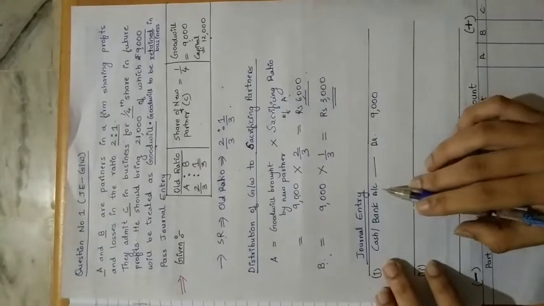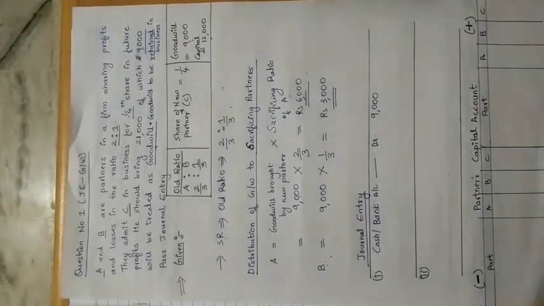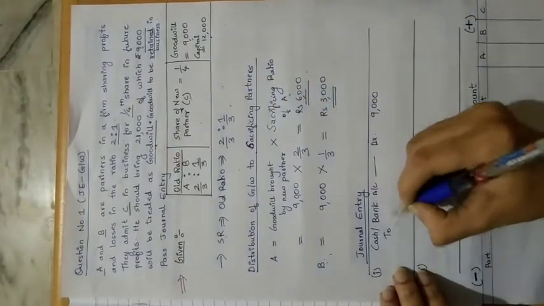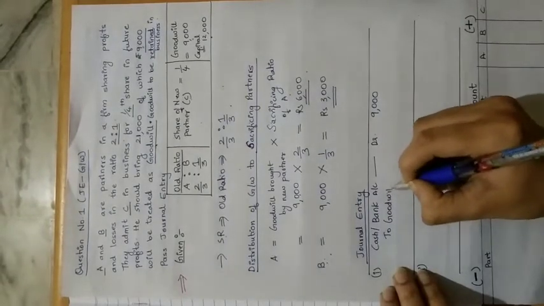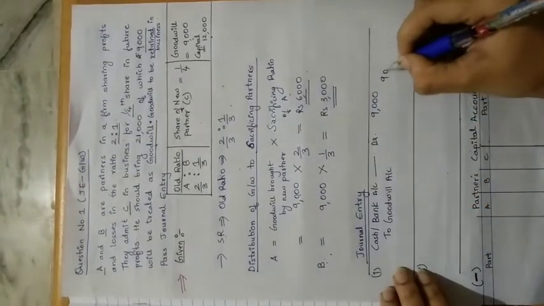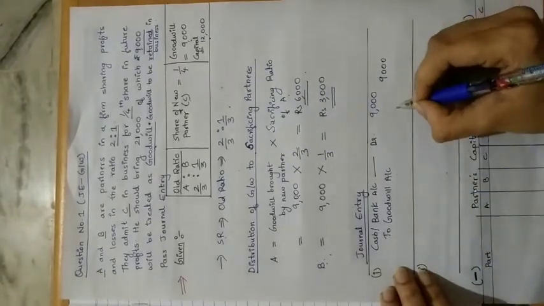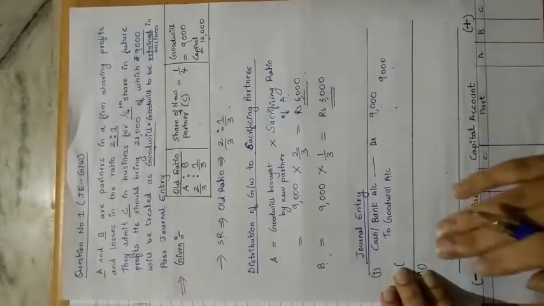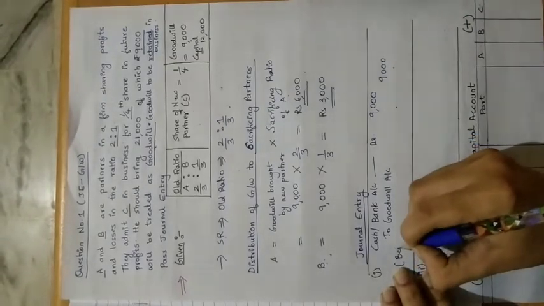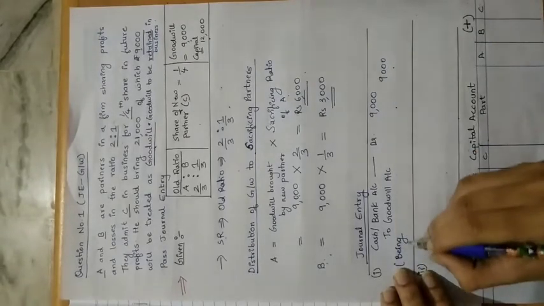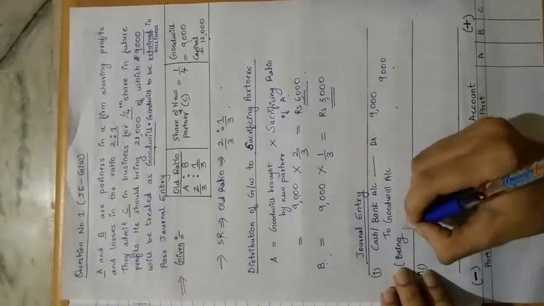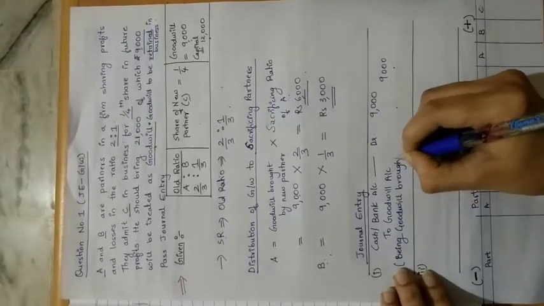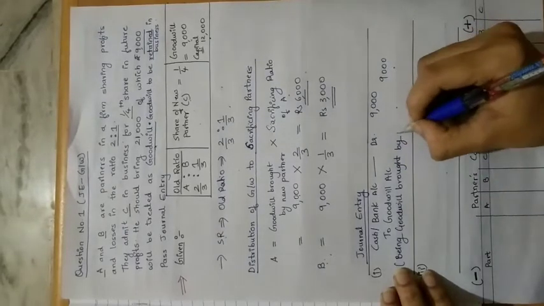On which account is it coming? It is coming as goodwill in the business, right? So we have to write here, To Goodwill Account, 9,000. This will be written in the debit column, this will be written in the credit column. What will be the narration for this entry? Narration should always start with the word 'Being'. Being goodwill brought by new partner.